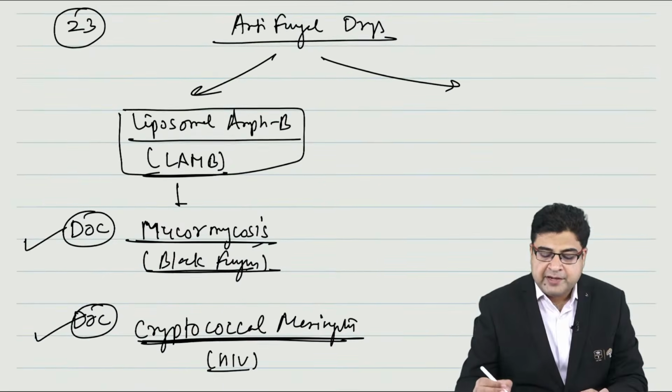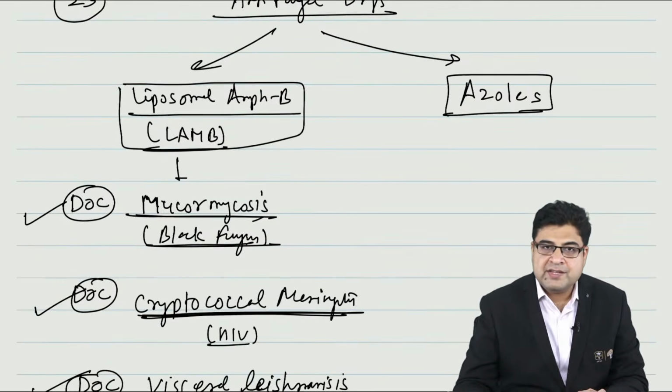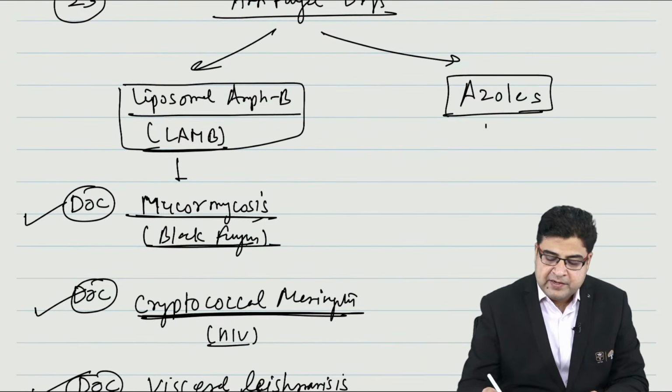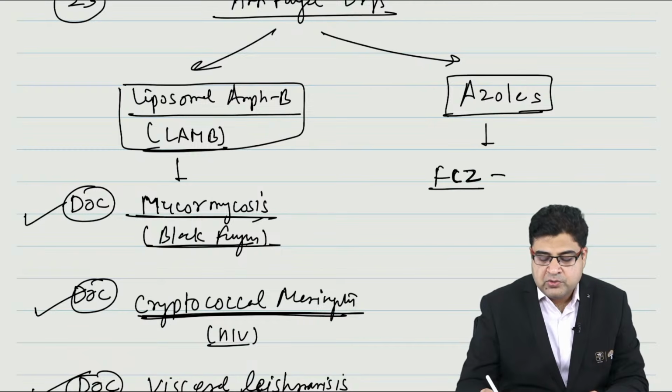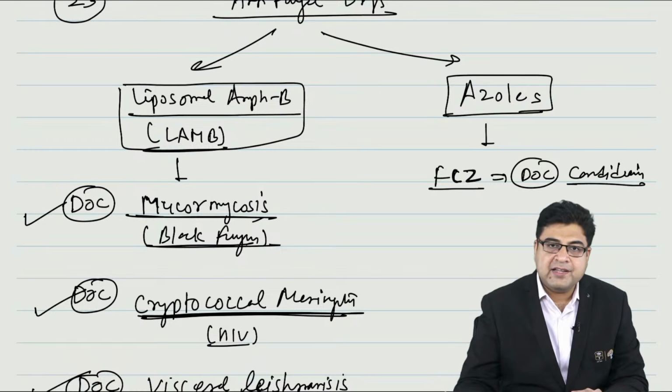Now let's talk about the second group of medicine. The second group of medicine which is important here is known as azoles. If we talk about these medicines, azoles, the first medicine is fluconazole. So fluconazole is a drug of choice for candidiasis.